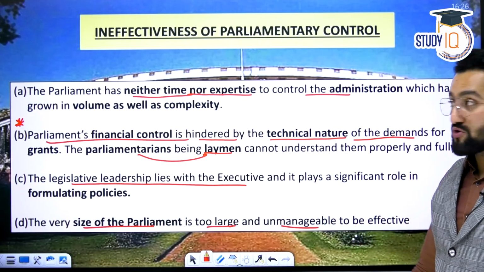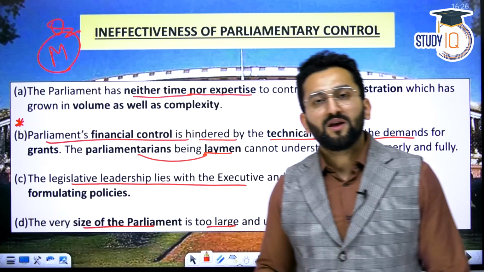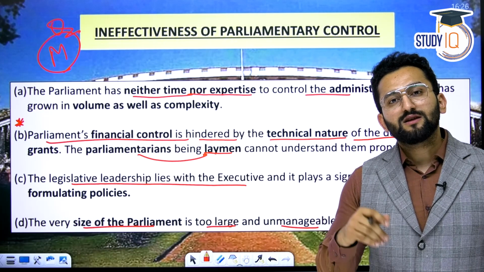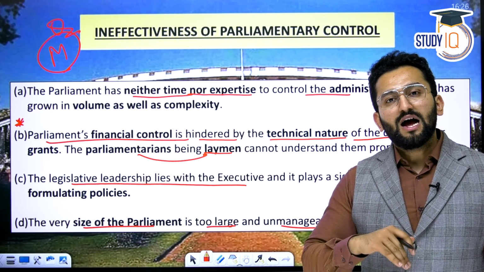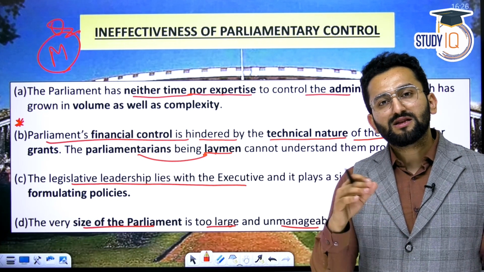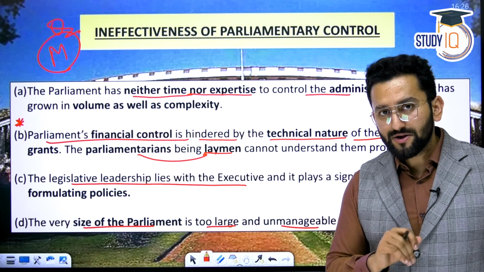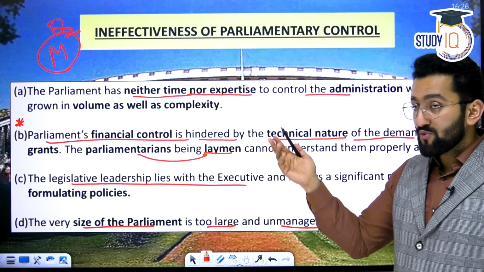Ineffectiveness of parliamentary control. Now, this is a mains question. There can be a mains question. Discuss the reasons or provisions or practices which reflect that the Indian Parliament has ineffectiveness hovering over its functions. So this kind of language can be used. So you need to have some points which show ineffectiveness. And what are the reasons?